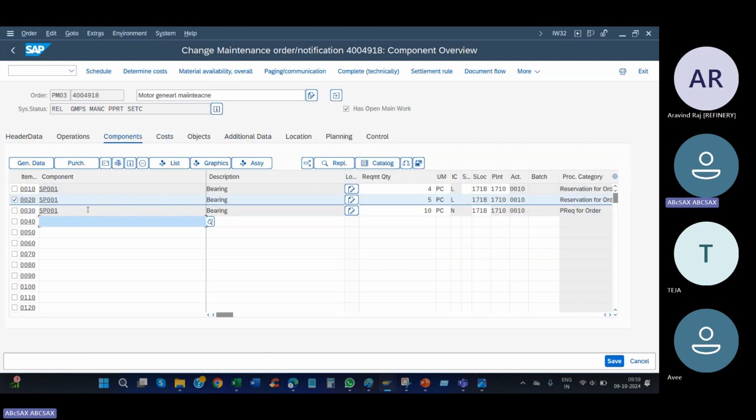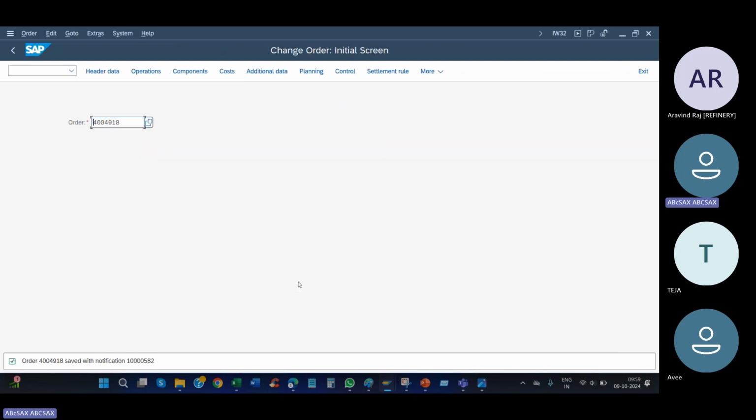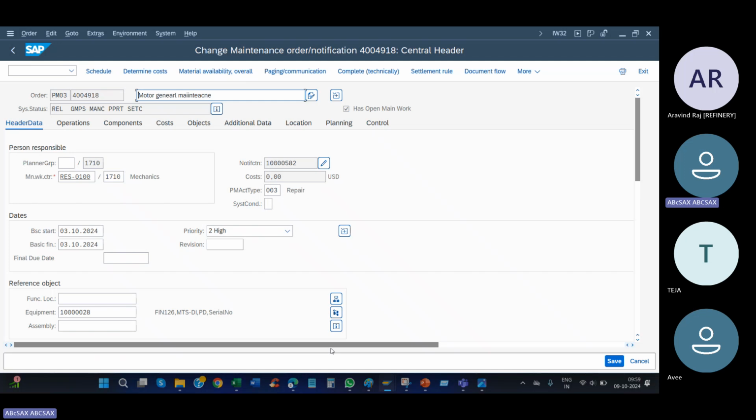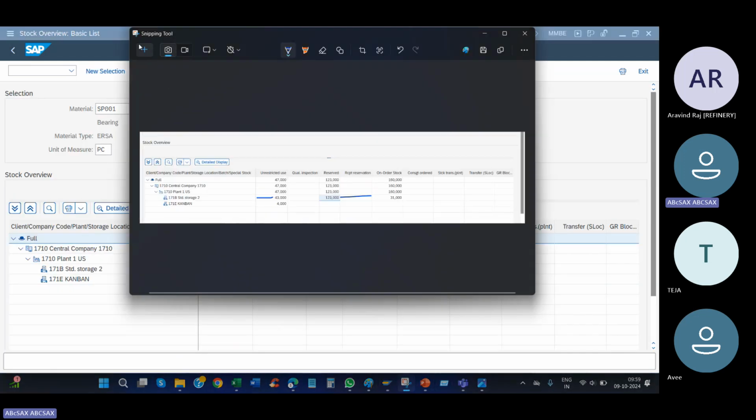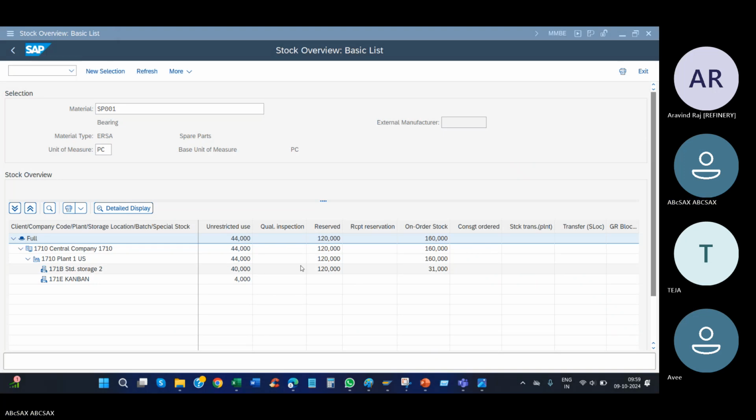Now non-stock. It means I don't have stock, so I want to purchase from outside. I don't have the material, so I need to purchase from outside. So when the order is released and when you save, the system will auto-generate the PR. The system will auto-generate the requisition, the purchase requisition.